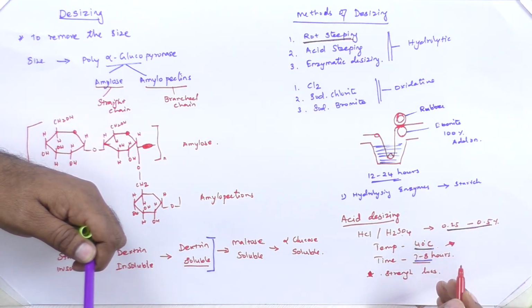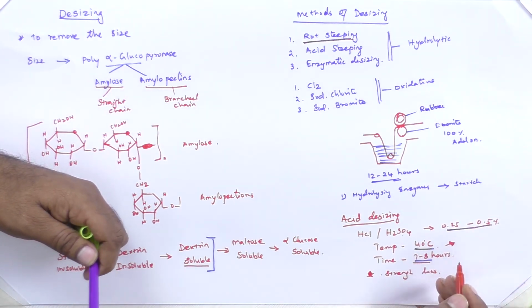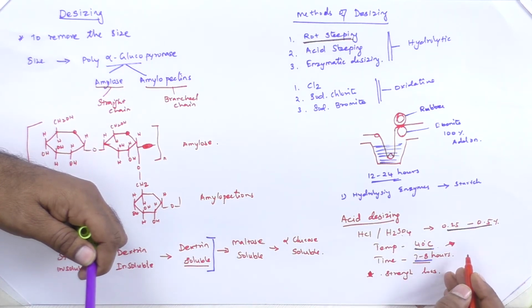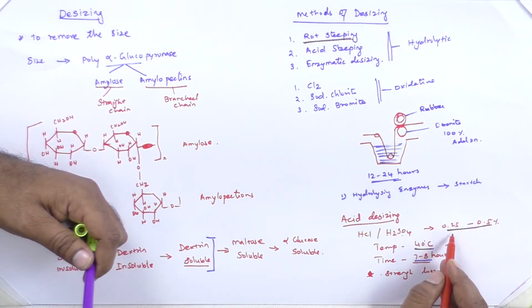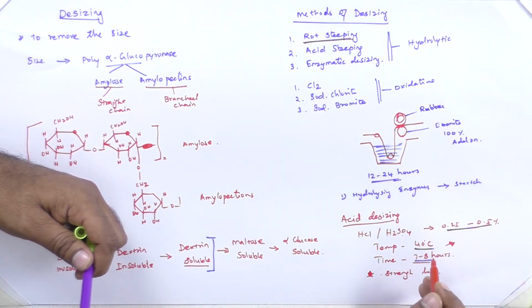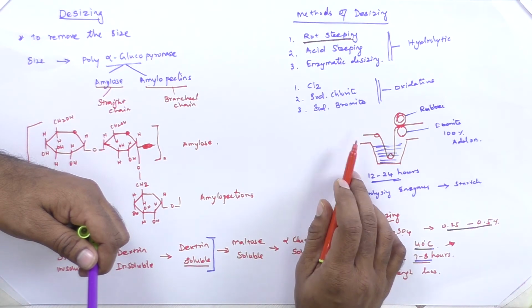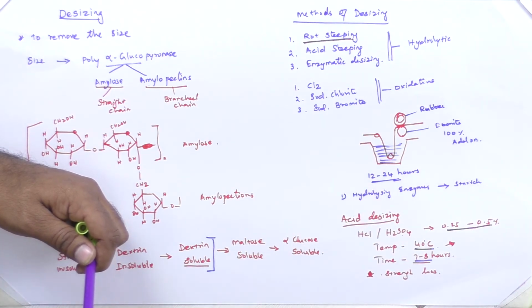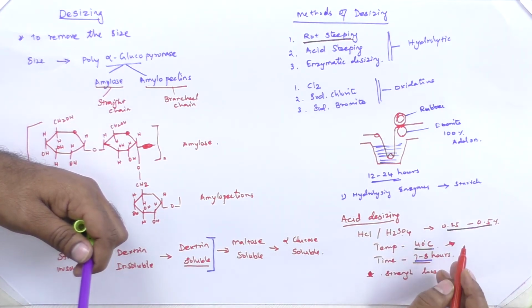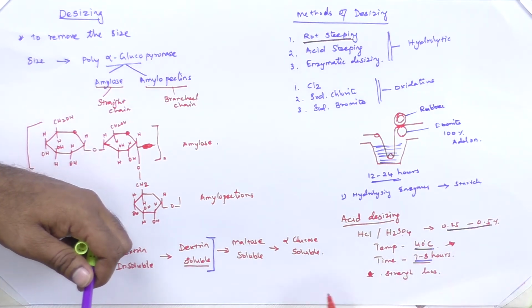Acid will influence the effluent treatment. That means you have to treat the effluents, so that is the extra burden in acid desizing, whereas in rot steeping enzymes are safe to discharge, while with acid you have to treat the wastewater.